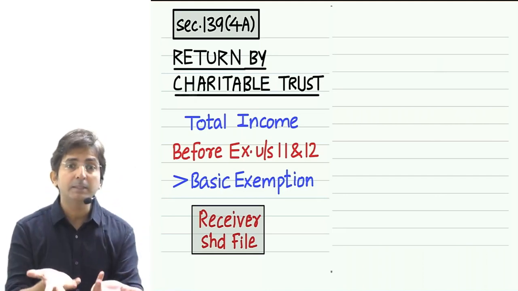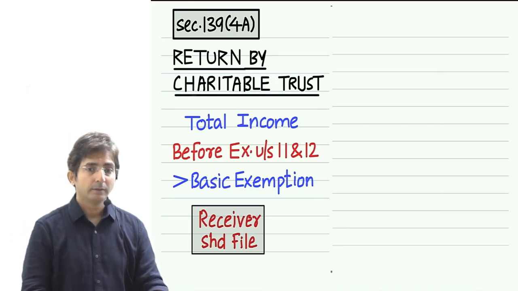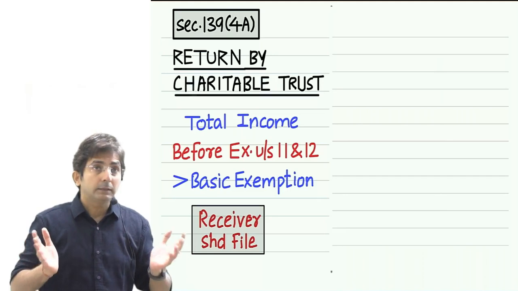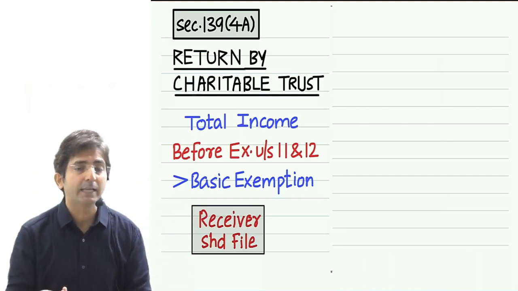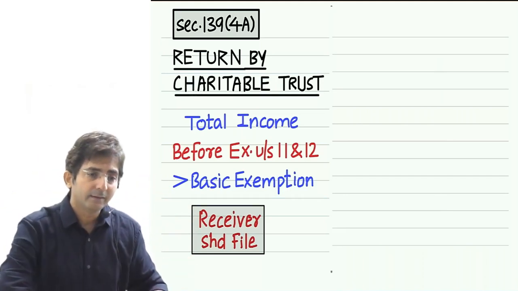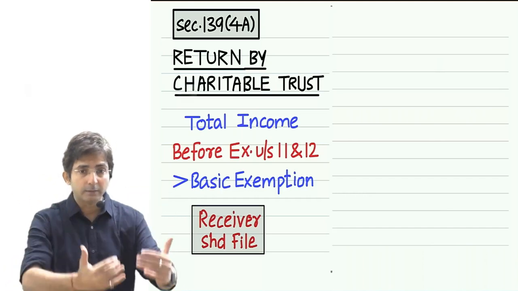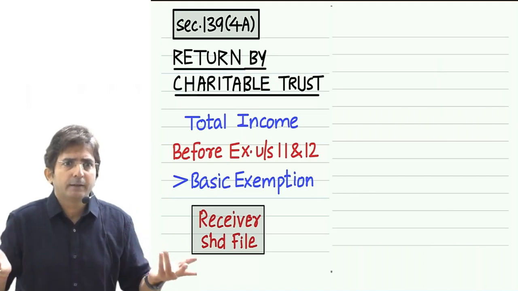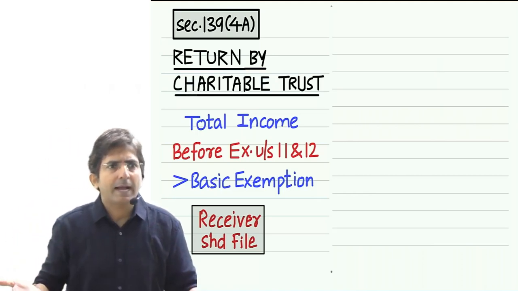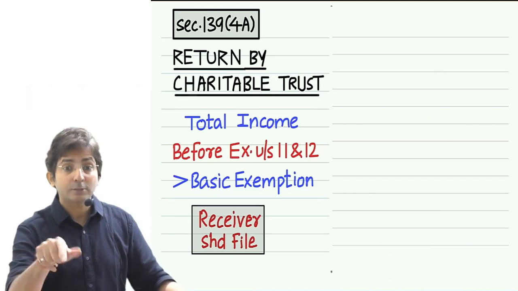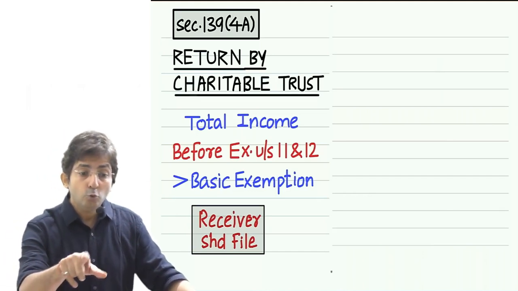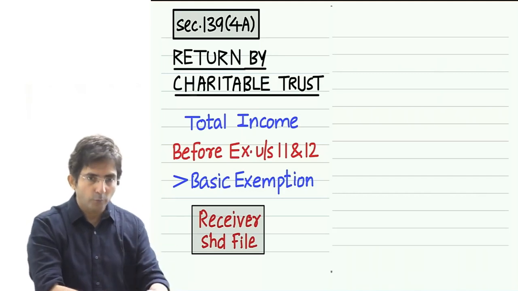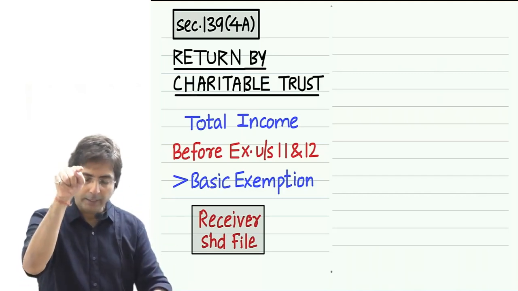But even their income is exempt under section 13A, and in fact it is fully exempt. Thinking that, even a political party will be under the impression: why should we file the return? Our income is anyway tax free. When we don't have to pay the tax, why should we file the return? But that's wrong. What does the law say? You don't pay tax, okay? But we want you to file the return